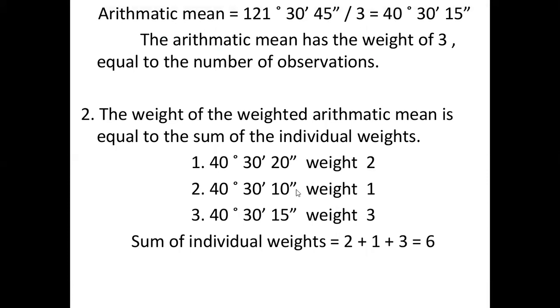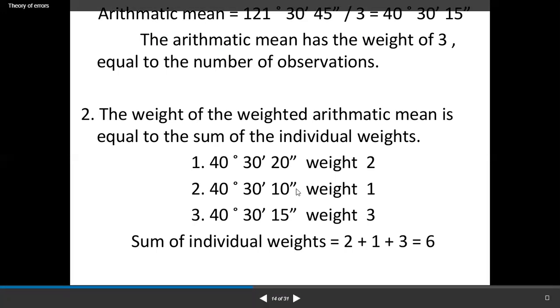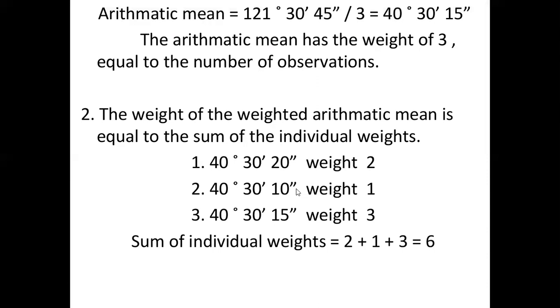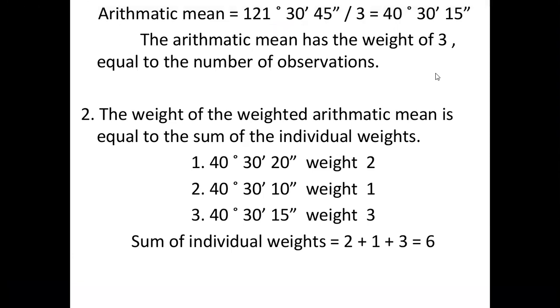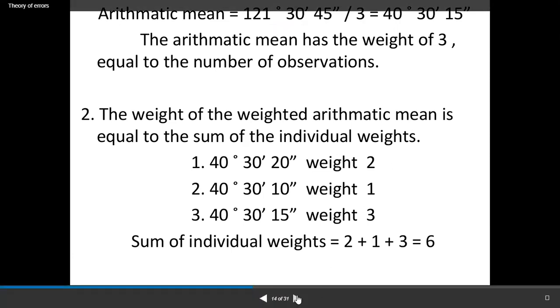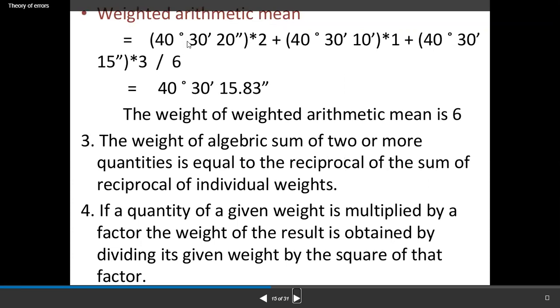The sum of the individual weights is equal to 2 plus 1 plus 3, which is 6. For the weighted arithmetic mean, your observation is multiplied by its weight. The weight of the weighted arithmetic mean is 6.